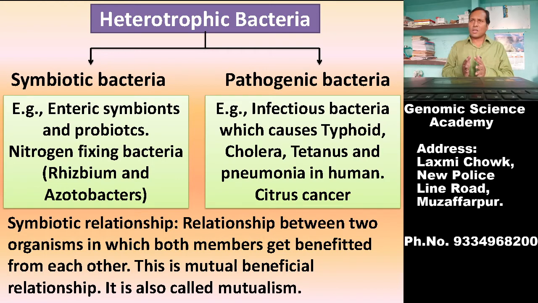And these are found everywhere in the world: air, water, soil, animals, and in plants. These bacteria are found everywhere. So this was all about heterotrophic bacteria.